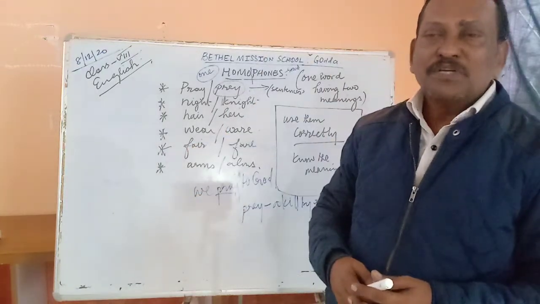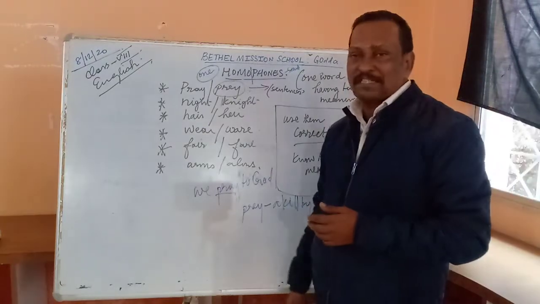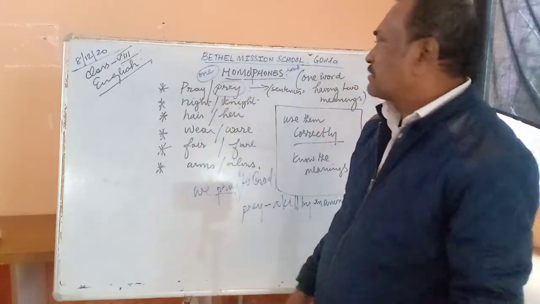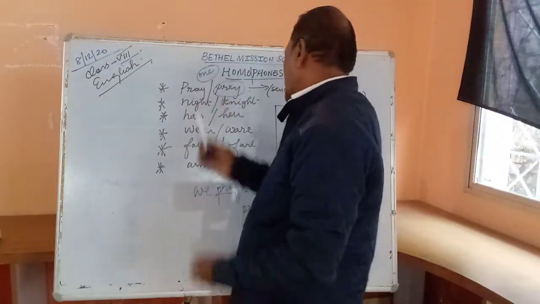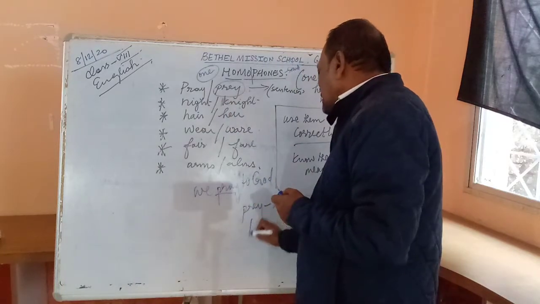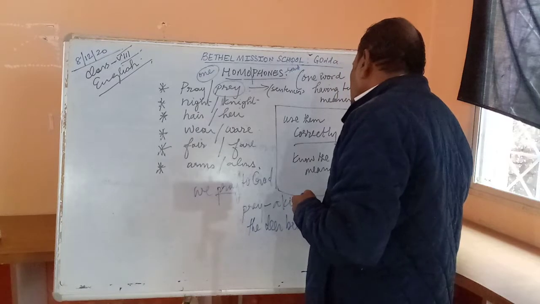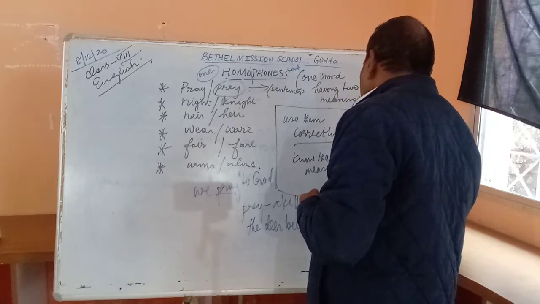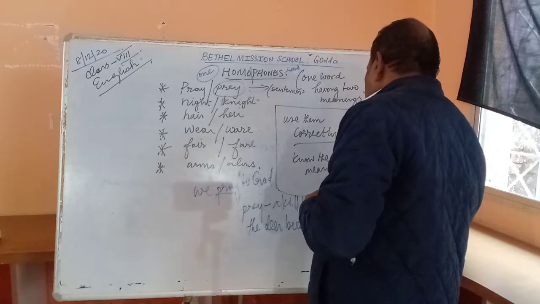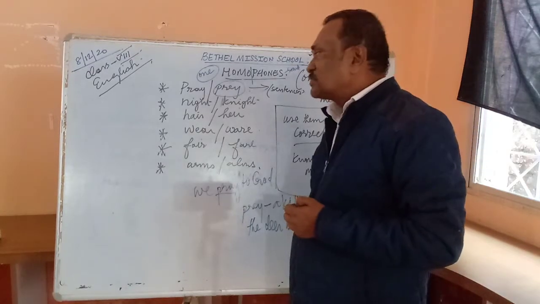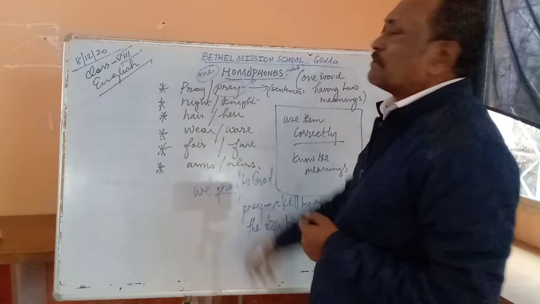So they die. So fall a prey means become a victim of something. So prey and pray. The deer became a prey to the lion. Take care of the spelling.